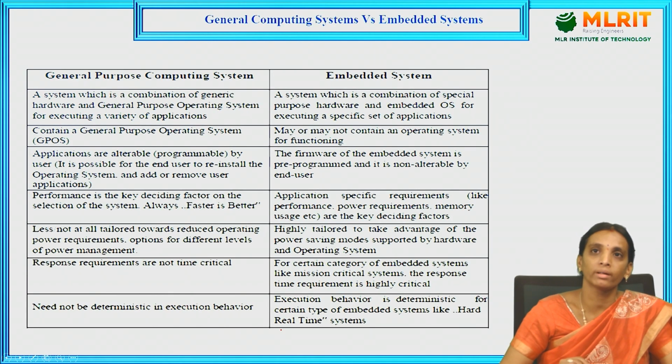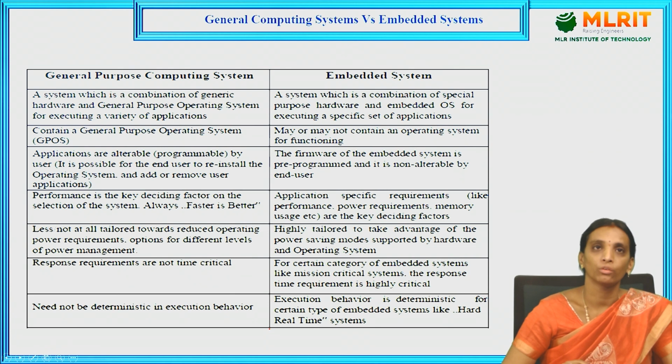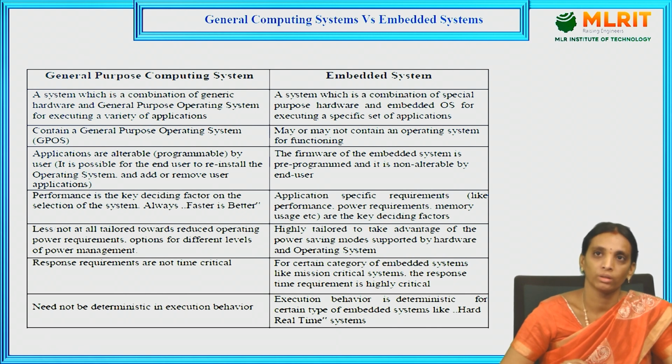So now, what is the comparison between general computing systems and embedded systems? First, what are general purpose systems? General purpose systems are nothing but systems which are used for multiple purposes. Those are not intended for a specific application. While the embedded system is particularly designed only for a specific application.